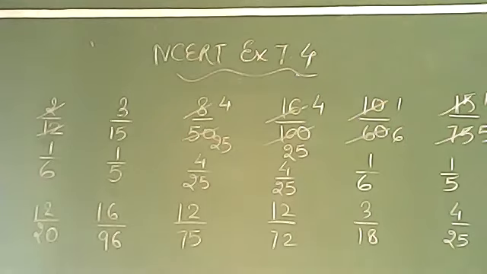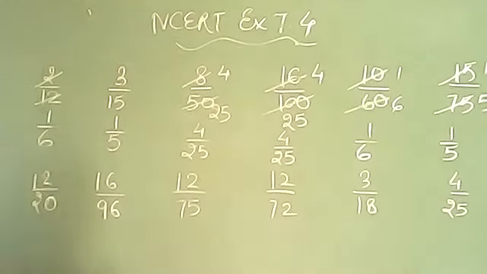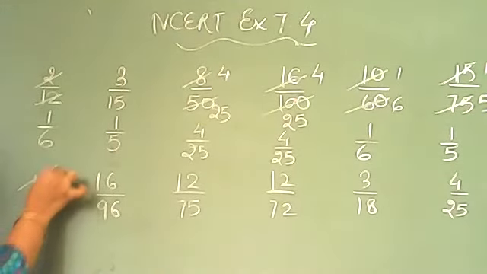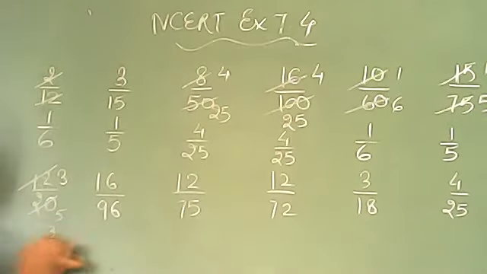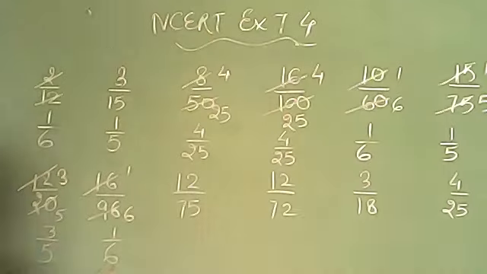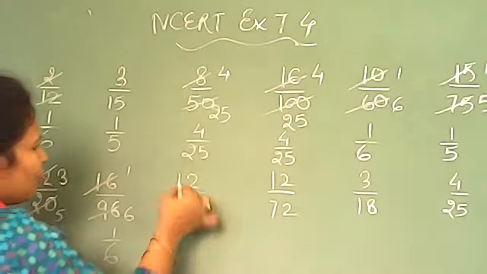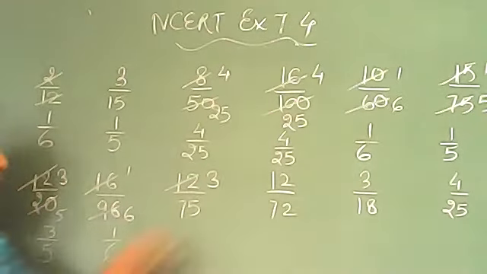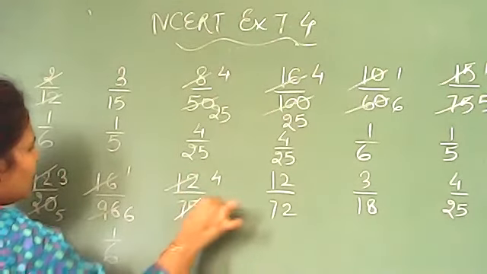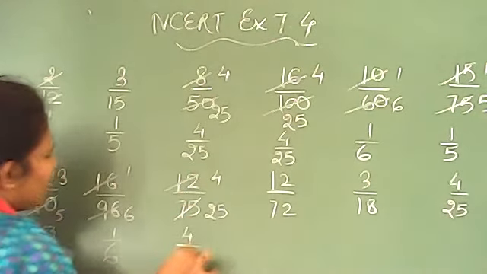Let's do the questions which are written below. Now the same pattern we will follow as we have done above. We will do the same thing for the below ones also. You can see here, you can cut it by the table of 4. 4 threes are 12, 4 fives are 20. 3 by 5. Next number, 16 ones are 16, 16 sixes are 96, 1 by 6. Now this also you can cut by the table of 4. 4 threes are 12, and sorry, you can cut it by 3. 3 fours are 12 and 3 twenty-fives are 75. So 4 by 25 you will get.